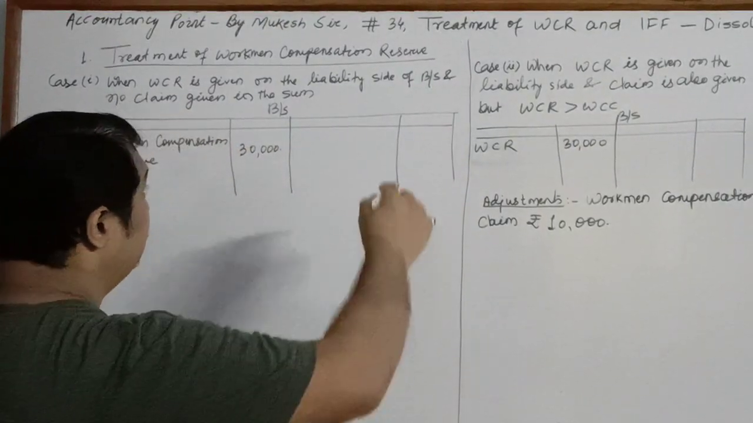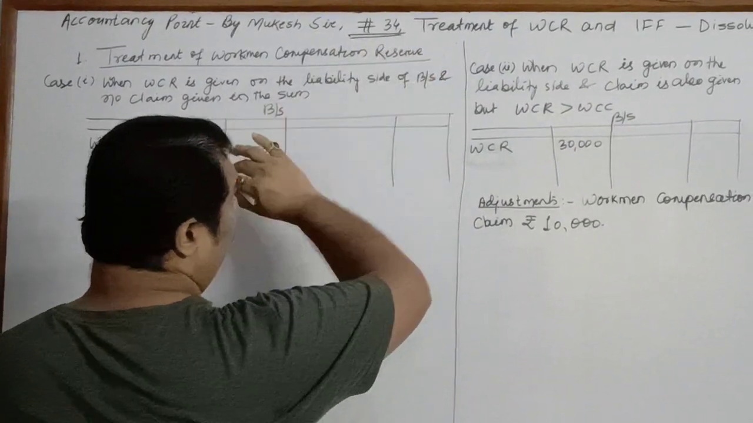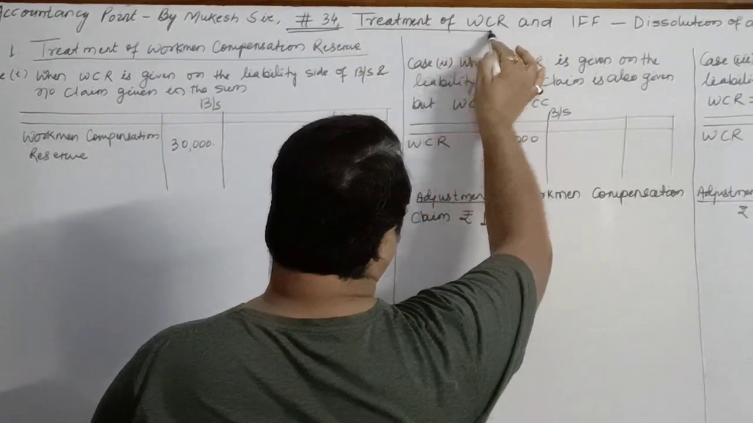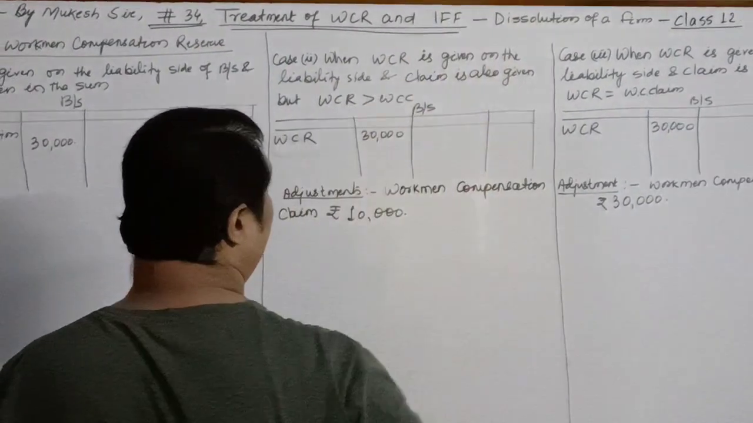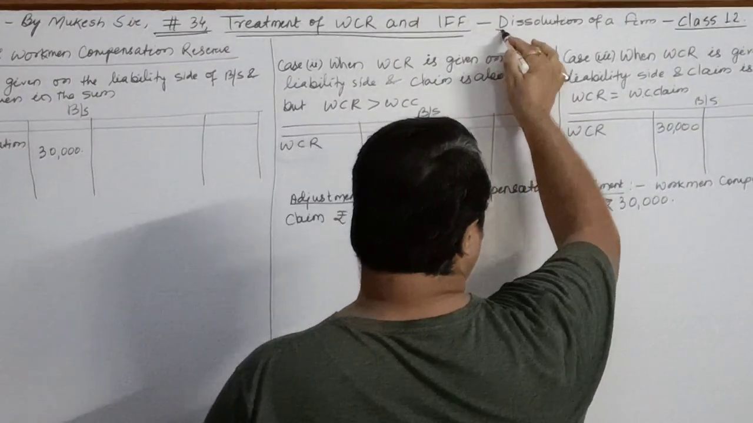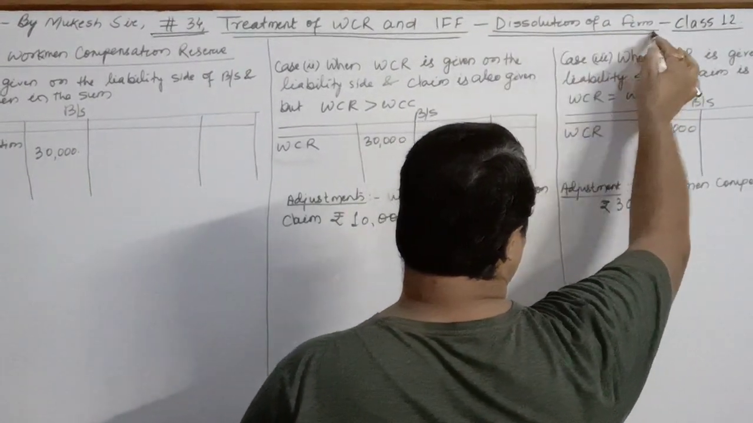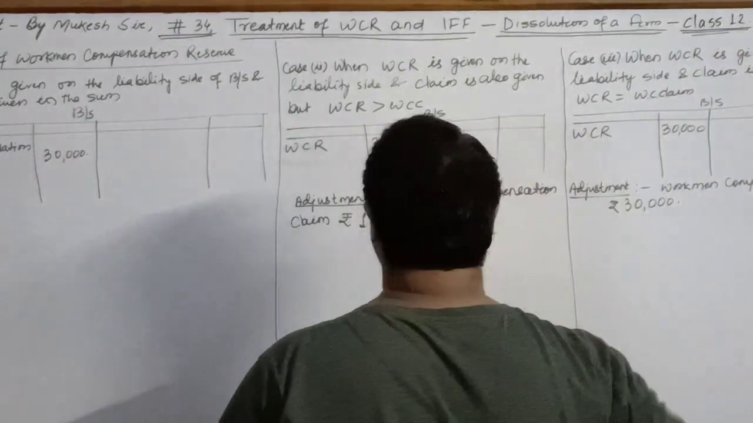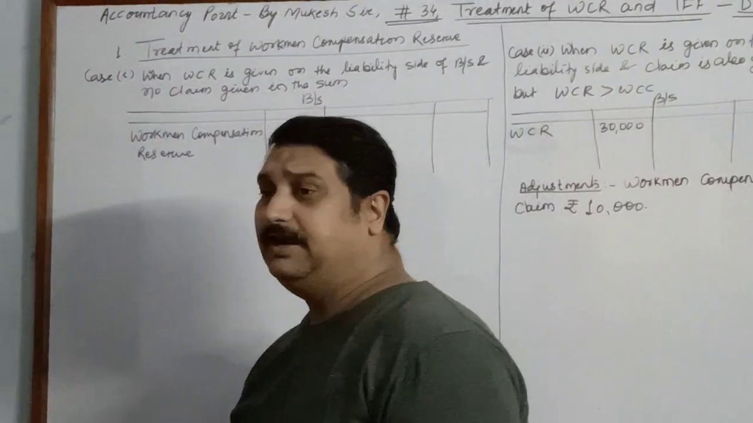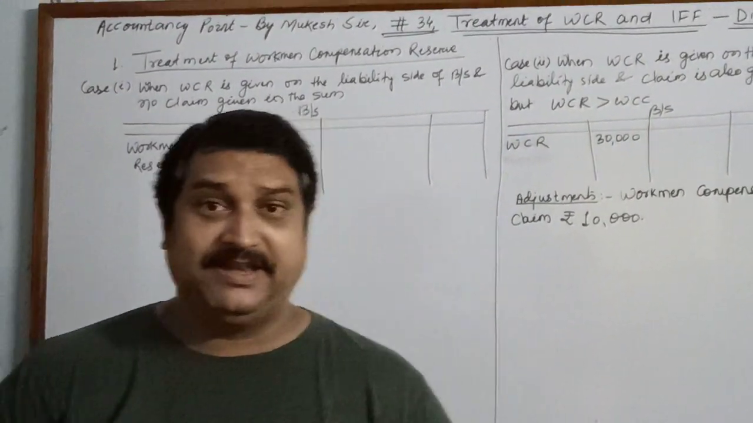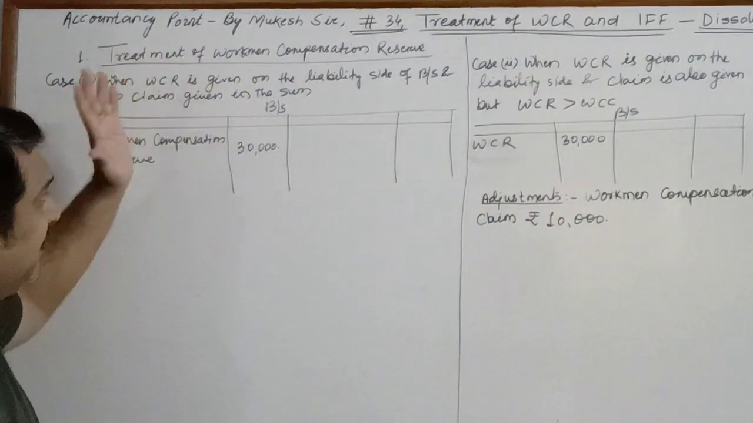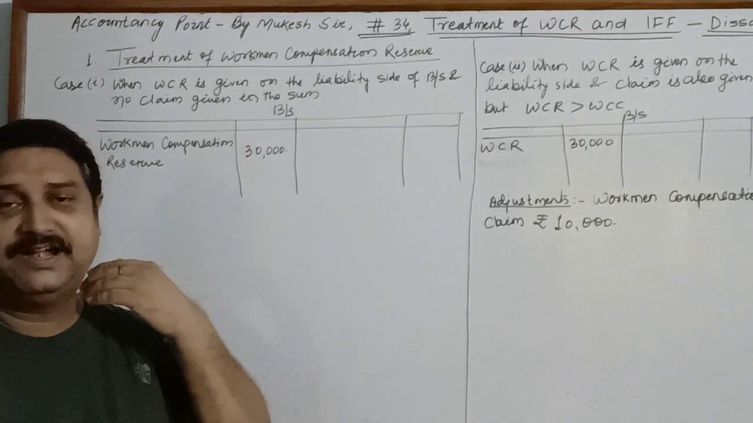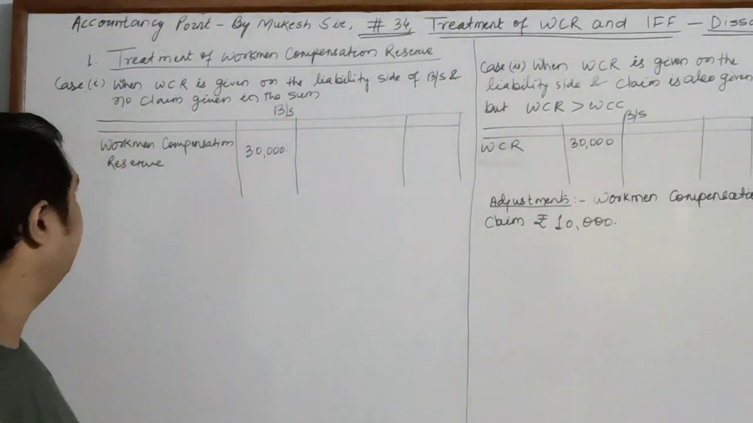Today's video is video number 34, which talks about the treatment of workmen compensation reserve and IFF, that is investment fluctuation fund or reserve, related to the chapter dissolution of a firm for class 12. Children, let us see the various conditions for the treatment of workmen compensation reserve first, and then we'll see the various conditions for investment fluctuation fund or reserve.